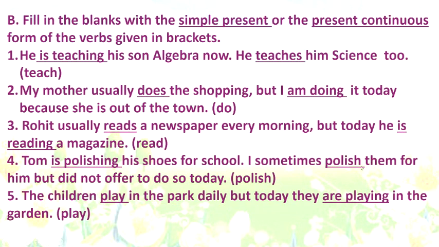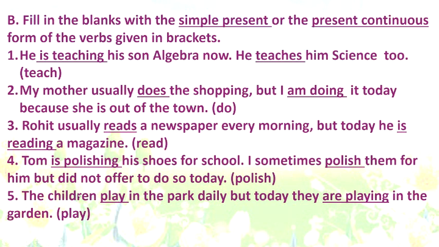So it will be polish. I sometimes polish them for him, but did not offer to do so today. So because I did not polish today, he is polishing his shoes. Okay, we have to understand the meaning of the full sentence.